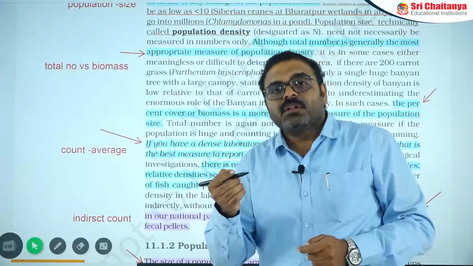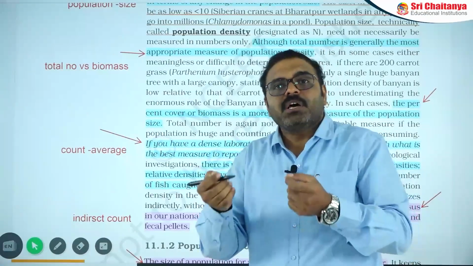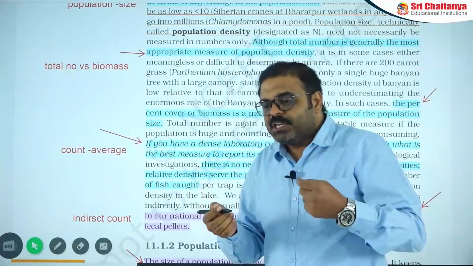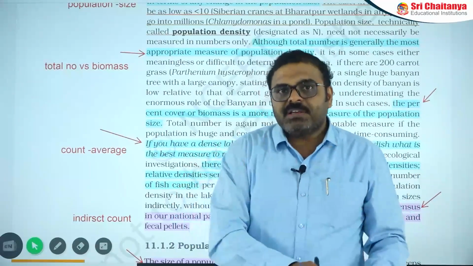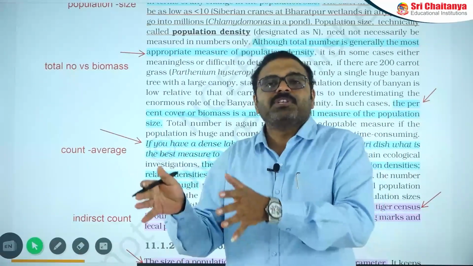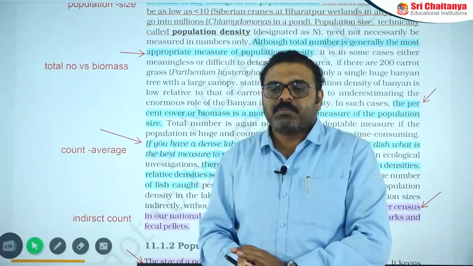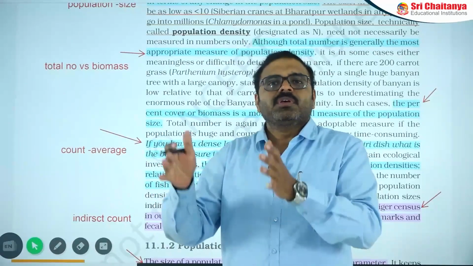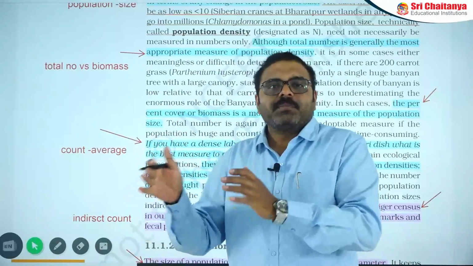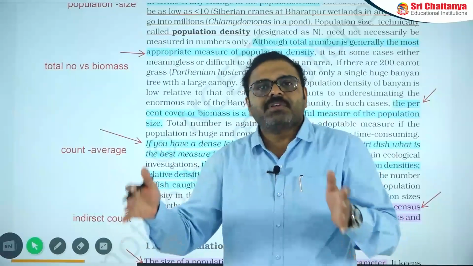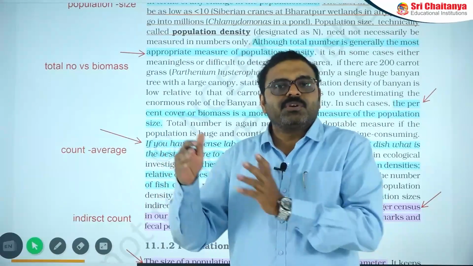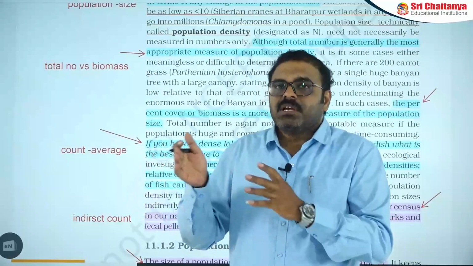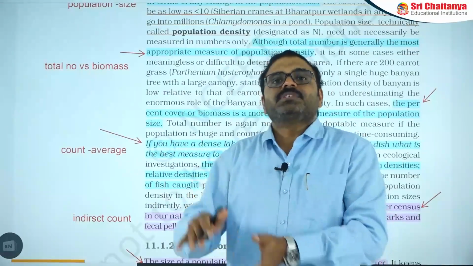So then what is the importance of counting the number? The exact number of population is not required even for understanding population flourishment or decline. For example, if you take a forest or a grassland having 1,000 rabbits, and in the next year it has 1,015 or 1,020, both explain that the population is flourishing.